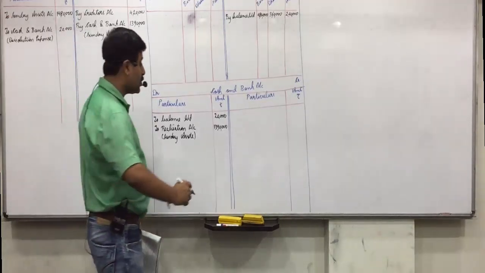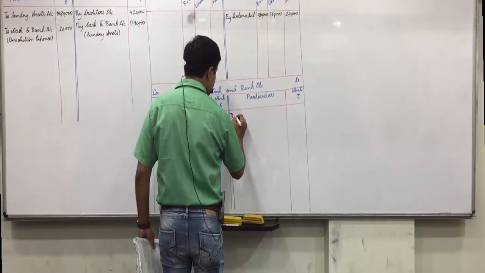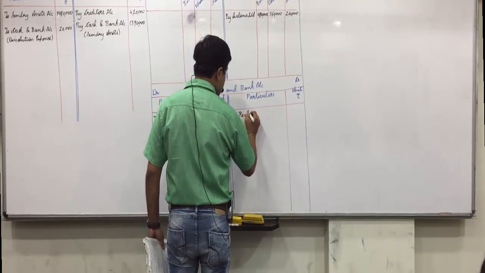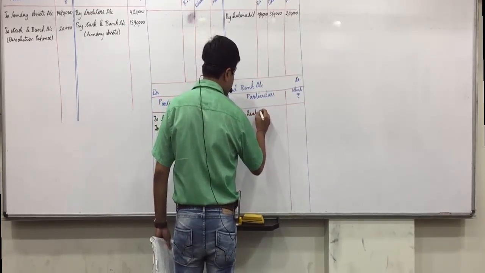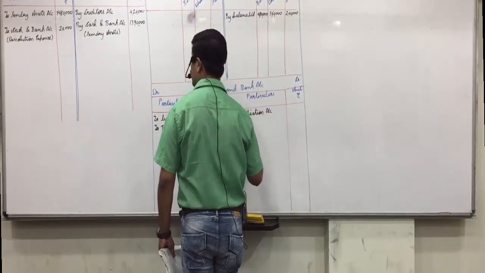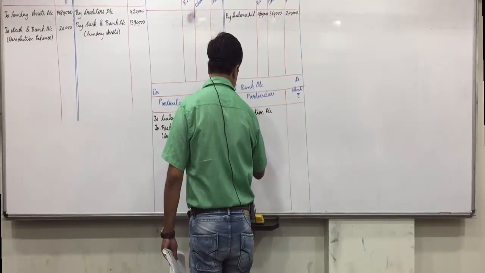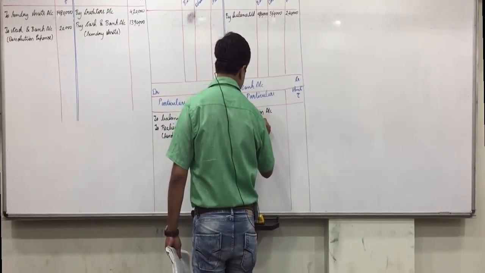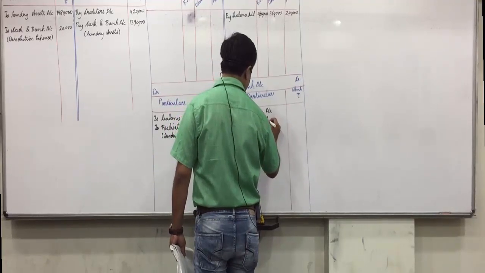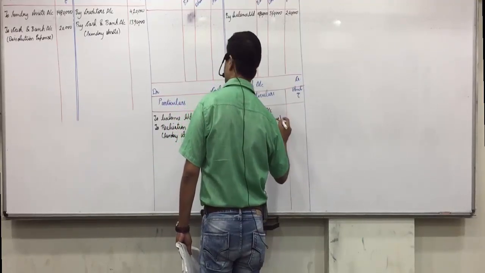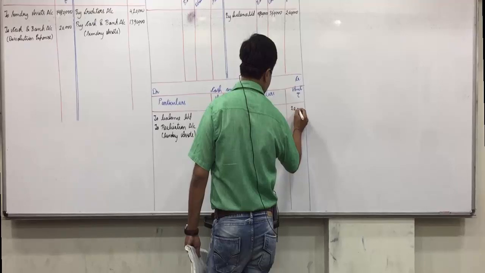And to cash and bank, so cash and bank on credit side by realization account in bracket dissolution expense 20,000.